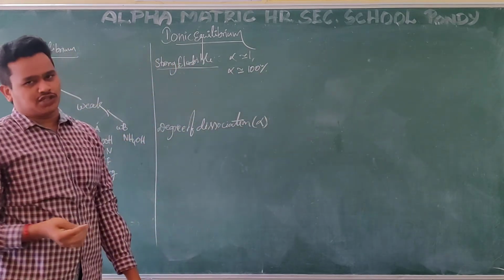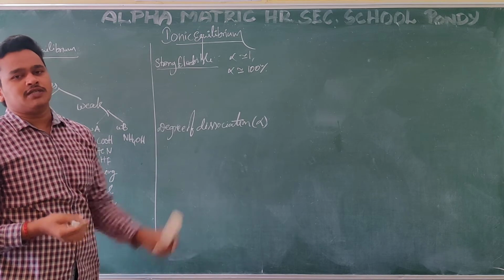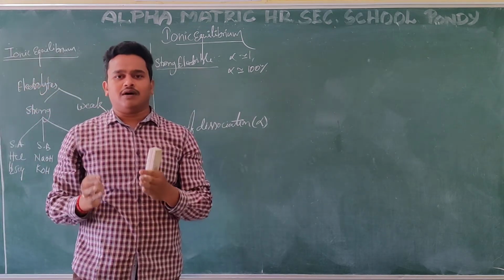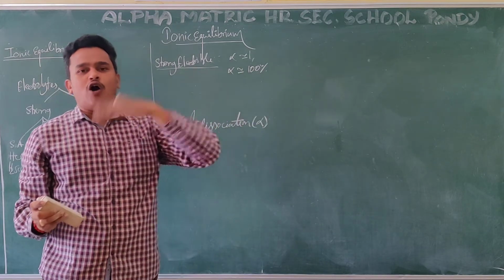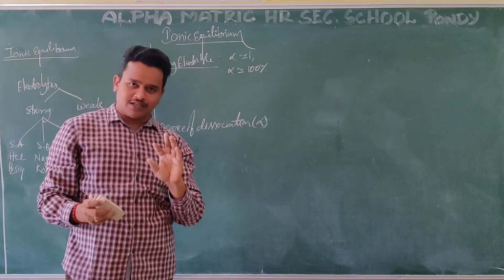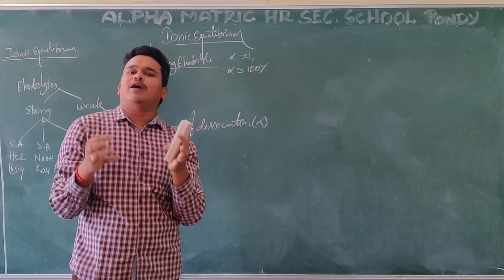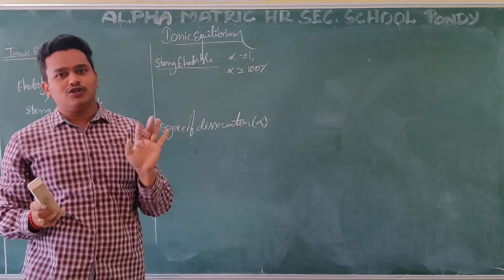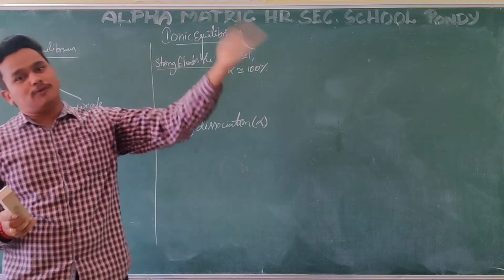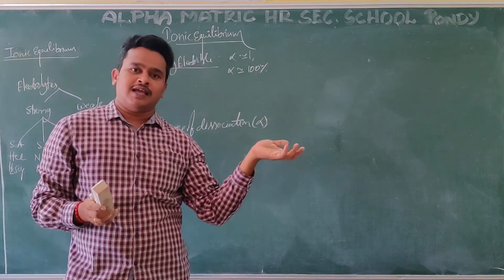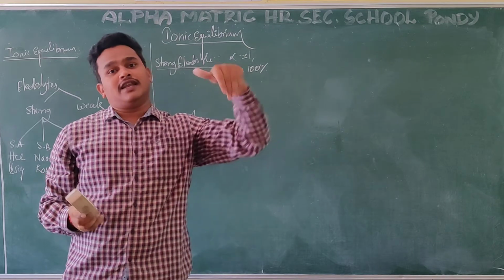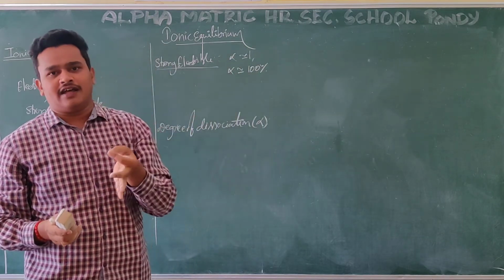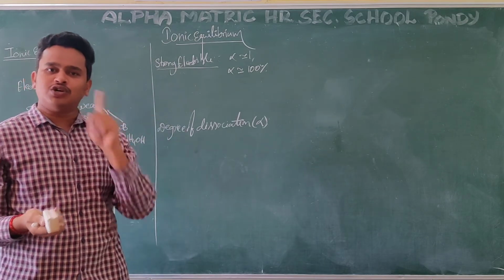What is this degree of dissociation? It means, out of the total number of moles I am taking, how many dissociated, how many converted into ions. For example, I am taking 100 HCl molecules. Out of 100, 99 HCl molecules convert into 99 H+ and 99 Cl-. At that time, out of 100, 99 are ionized. I can say 99 by 100, which is almost equal to 1.